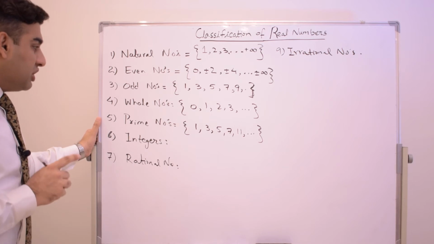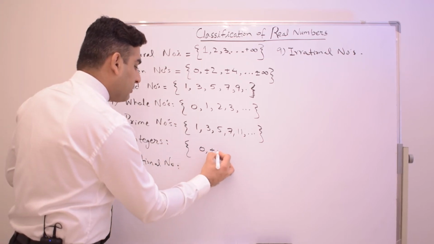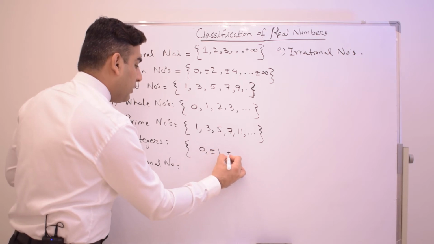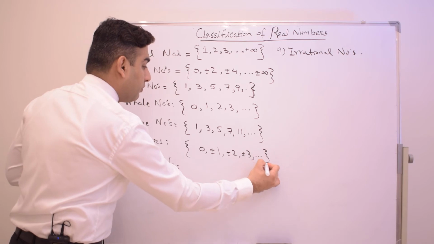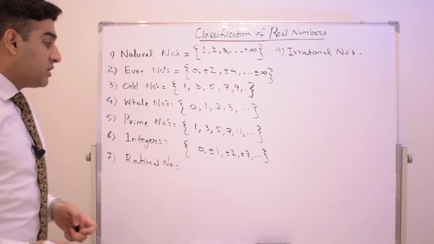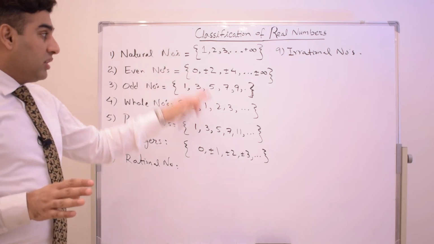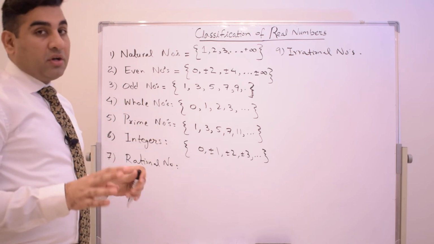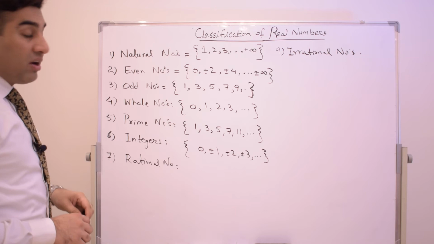Now integers. Integers are actually positive and negative numbers: 0, plus minus 1, plus minus 2, plus minus 3, and so on to positive and negative infinity. So integers are these numbers. You have to keep in mind that all these classes are whole numbers; no decimal number is coming in all these classes. Let's go to the rational numbers.